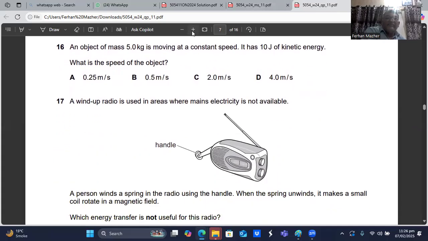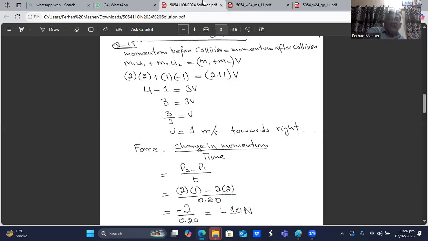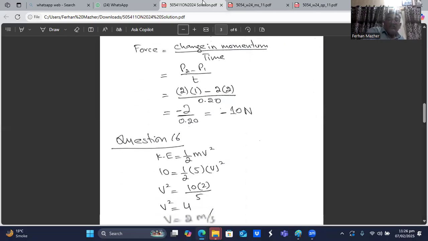Then we have question number 16. It says an object of mass 5 kg is moving at a constant speed. It has 10 joules of kinetic energy. What is the speed of the object? You know the kinetic energy is 1/2 mv², where m is the mass and v is the velocity. So very easily I can find the speed. I know the mass.